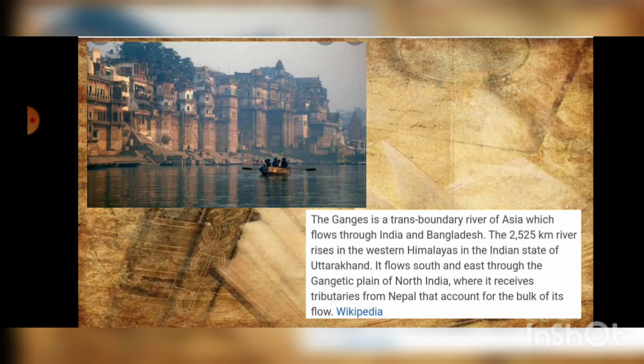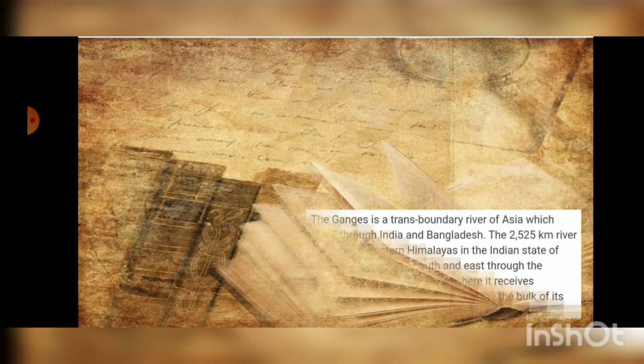And very important thing, Varanasi is located on the banks of this river. It is located on the banks of Ganges. This is about the river Ganga. Now let's move on to the next river children.